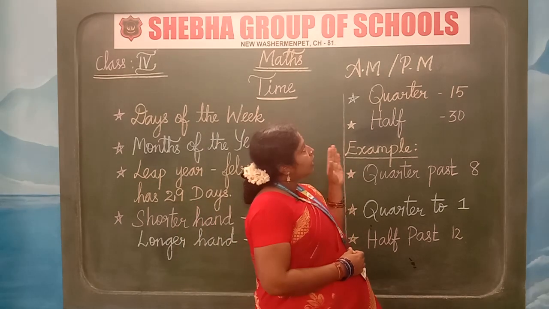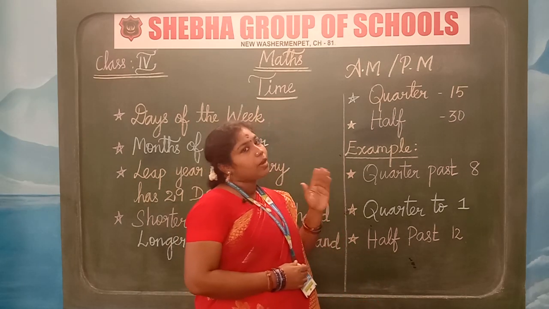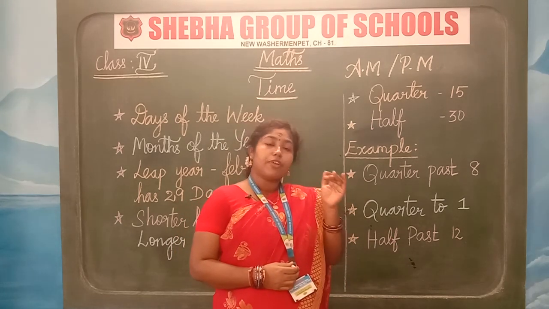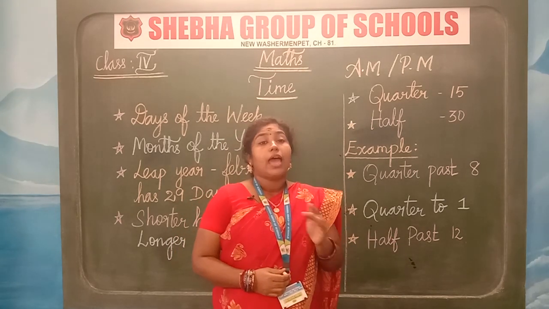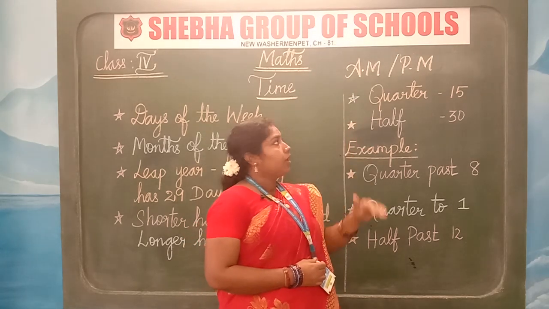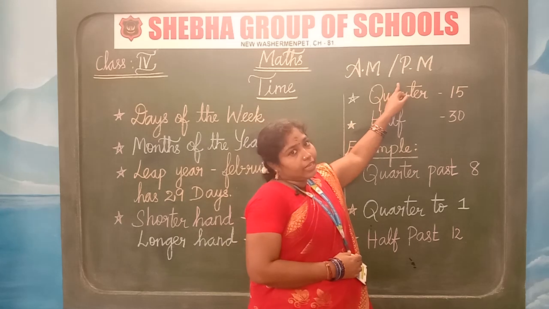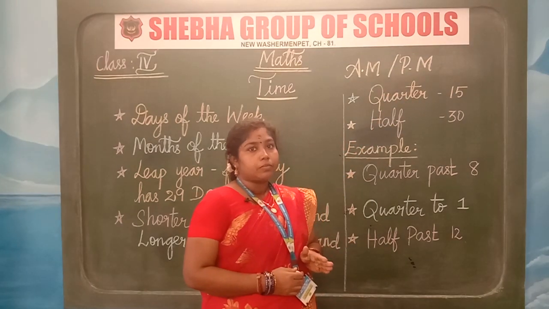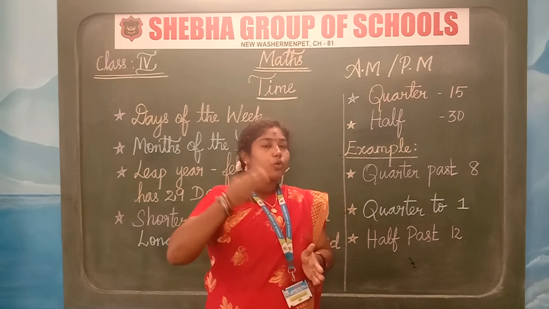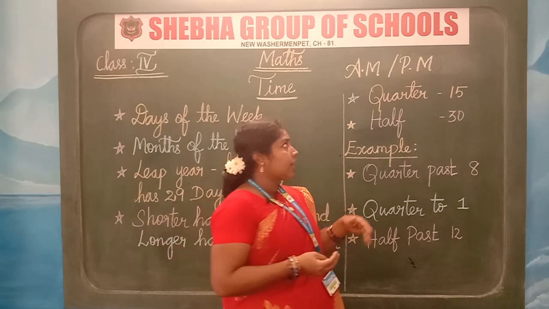Children, now let me explain to you what AM and PM are. AM is ante-meridian. The time from midnight 12 o'clock to afternoon 12 o'clock is referred to as AM. Post-meridian, PM. The time between afternoon 12 o'clock to midnight 12 o'clock is referred to as PM.